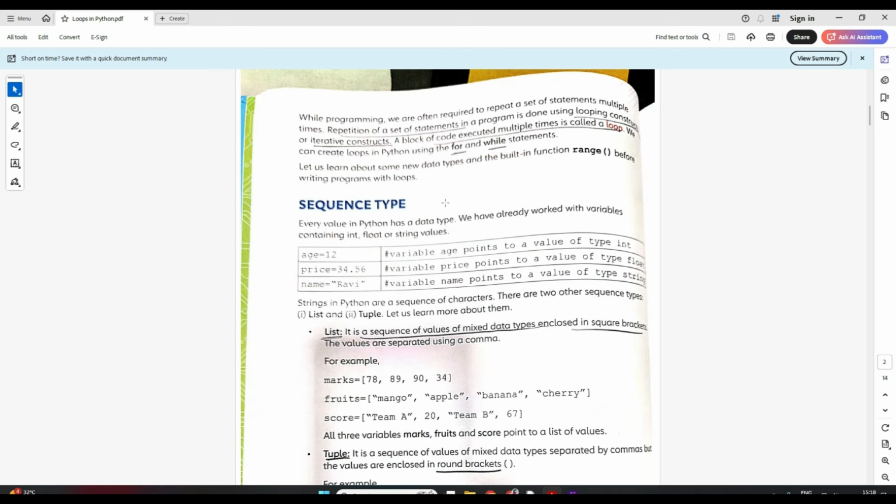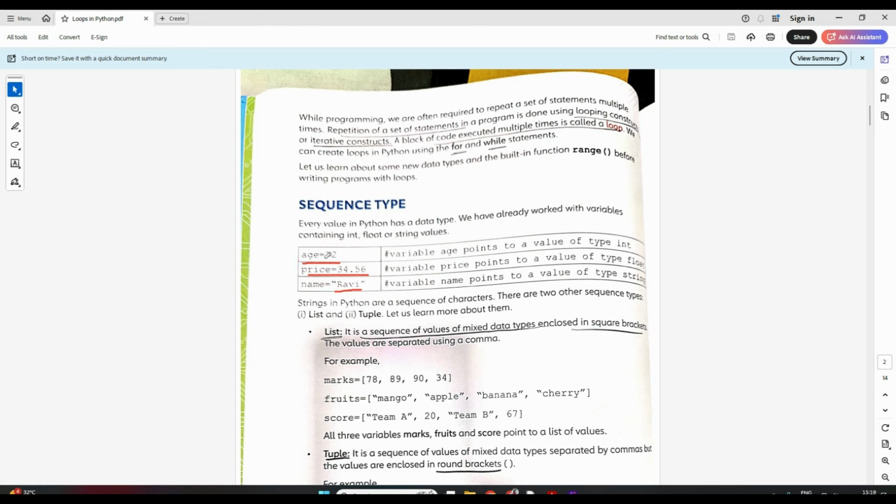Now, you all know that every value in Python has a data type. Like data type, if you remember, we can have an integer data type, we can have a floating data type where we can have decimals, and we can have a string data type. Here age is equal to 12, an integer data type. Price is equal to 34.56, that is your float data type where we put decimals. And when we have any characters, we call it a string data type.